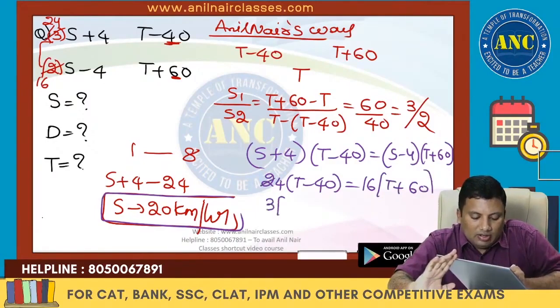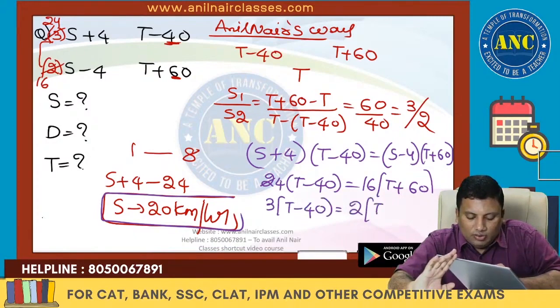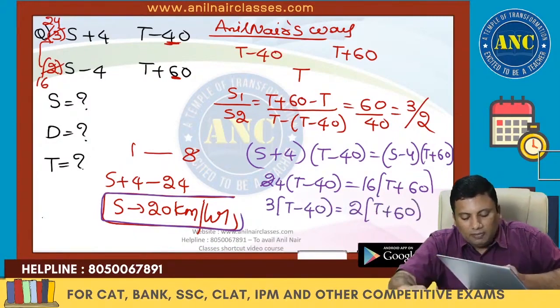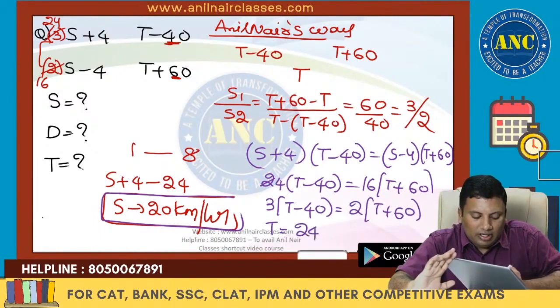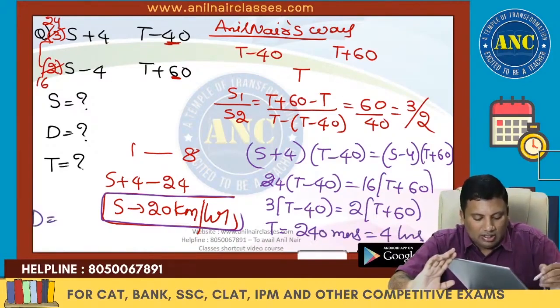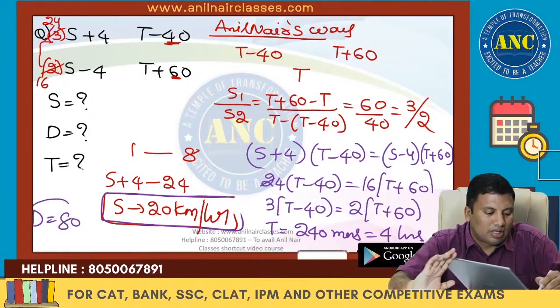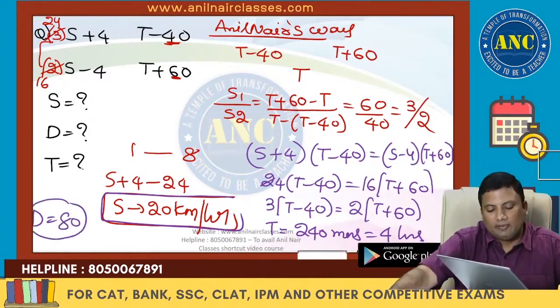8 3s are 24, so 3 into (t minus 40) is equivalent to 2 into (t plus 60). So 3t minus 2t, t is equivalent to 120. Plus 120, which is 240 minutes, which is nothing but 4 hours. Distance is nothing but 20 into 4. Answer is nothing but 80.